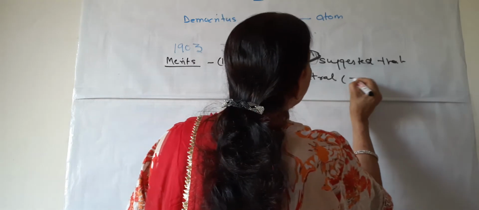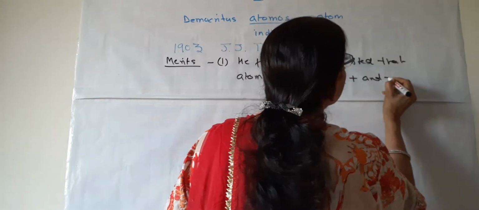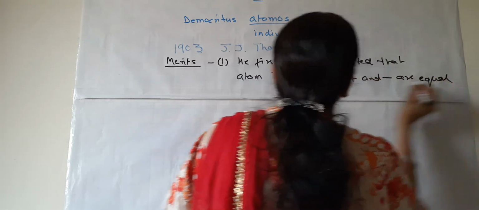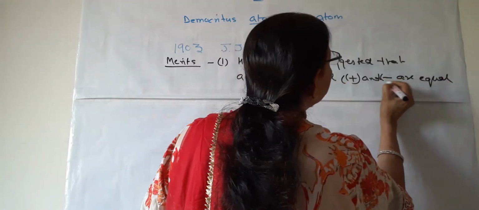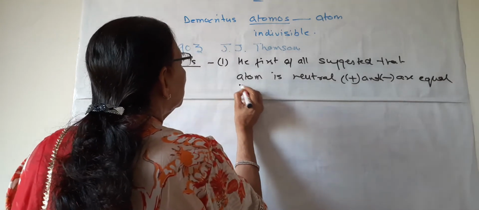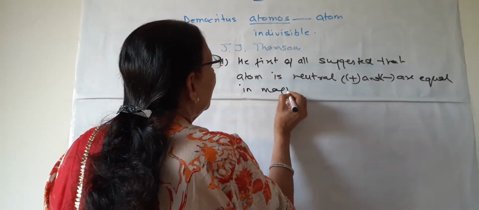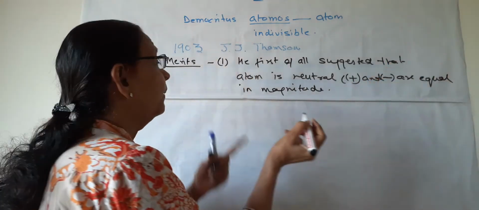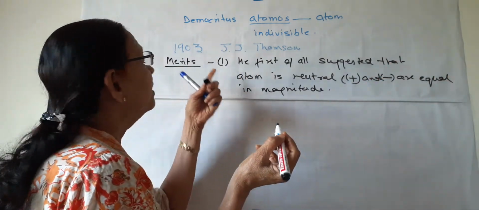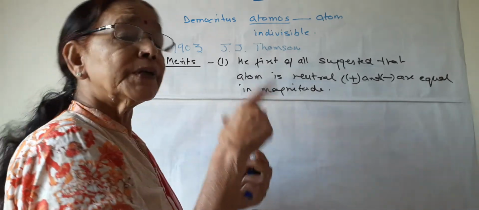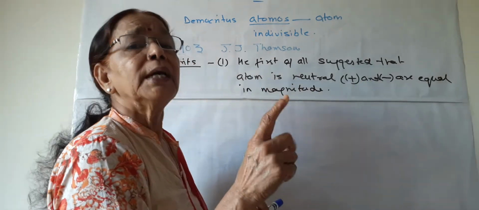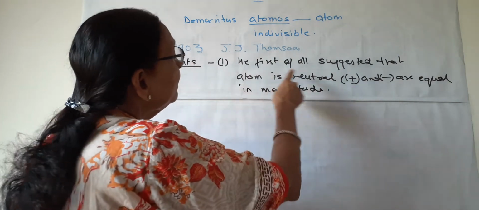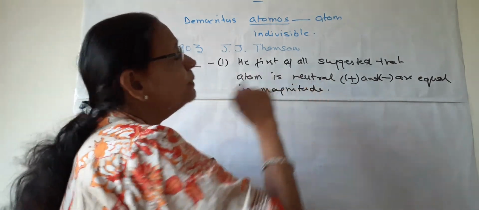That is, the plus and minus charges are equal in magnitude. And he was the first to propose any atomic model. So this is one of the important merits, that he first of all proposed a model for the atom, its structure, and he suggested that the atom is neutral.